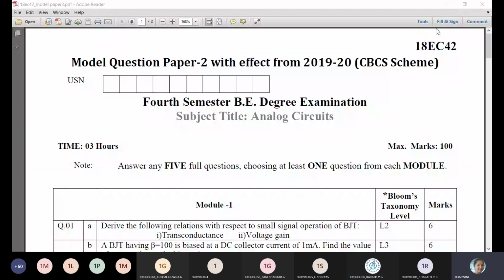Last class we completed module 4, op-amp with feedback and general applications. Let me go through some model papers. We have two model papers with us. We'll discuss what questions were asked from module 4. So this is a model paper. Let me go through the module 4 questions.